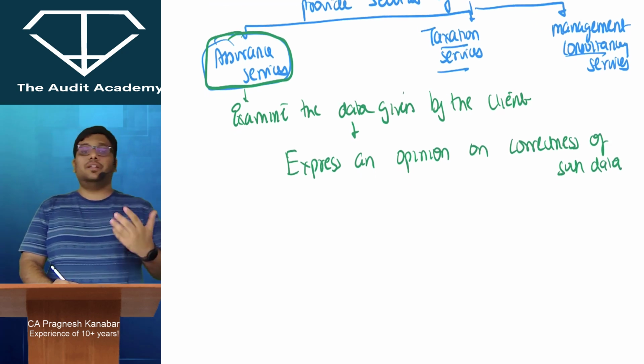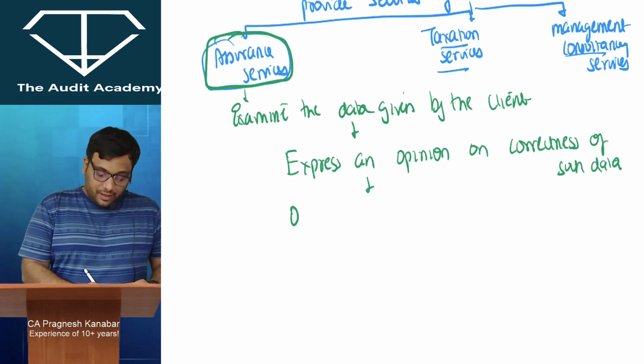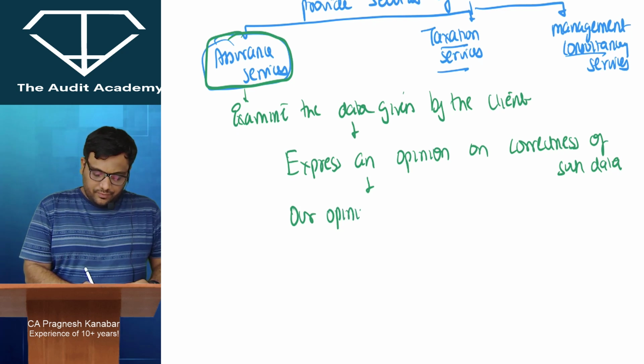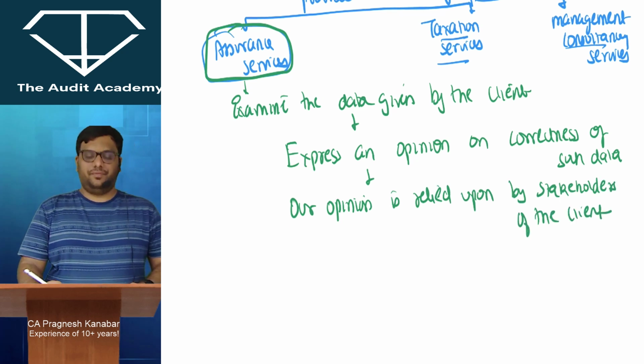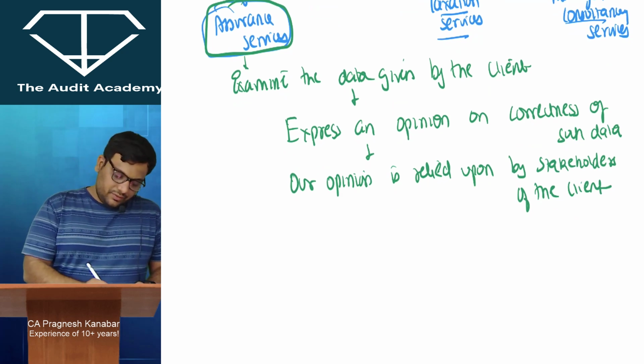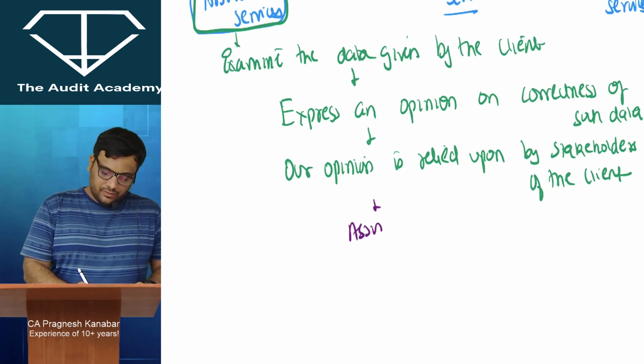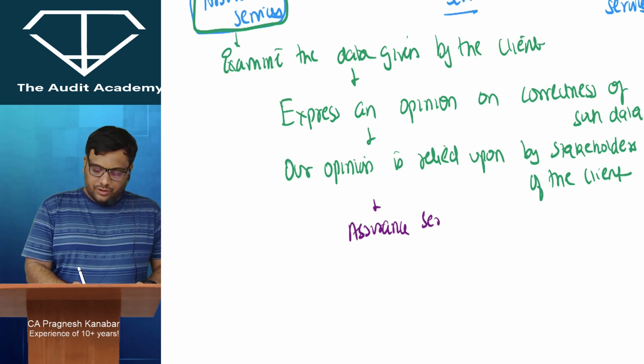We express an opinion on correctness of such data. Our opinion is relied upon. People trust us. Is relied upon by various stakeholders of the client. And this service is nothing but assurance services.